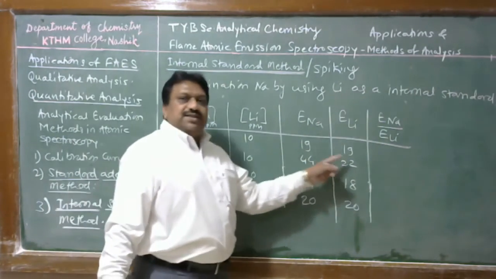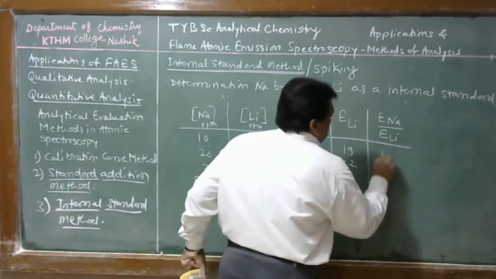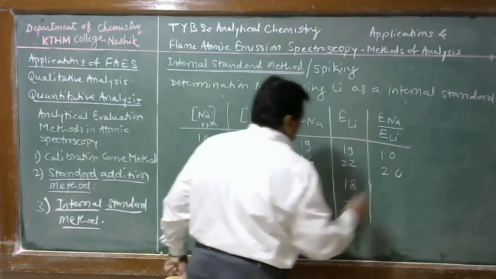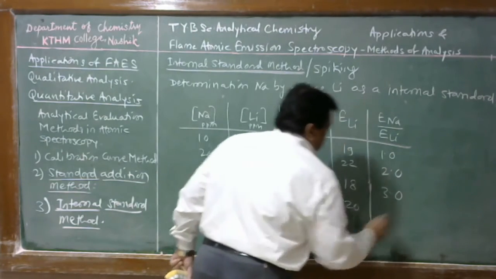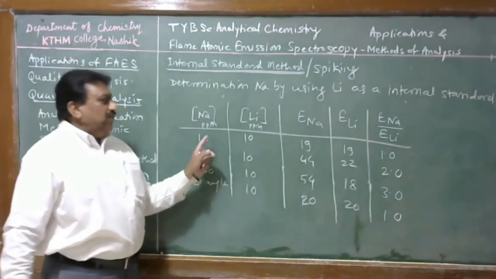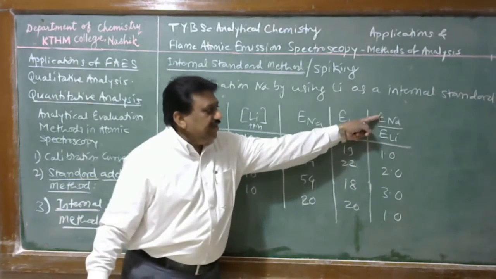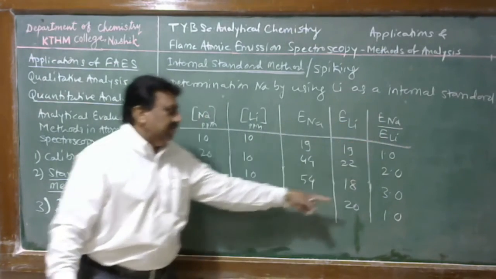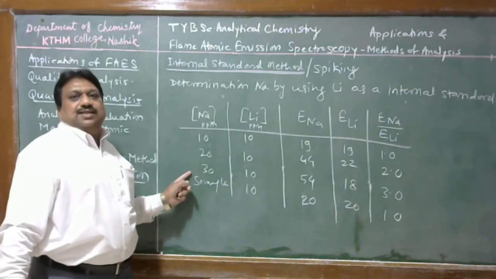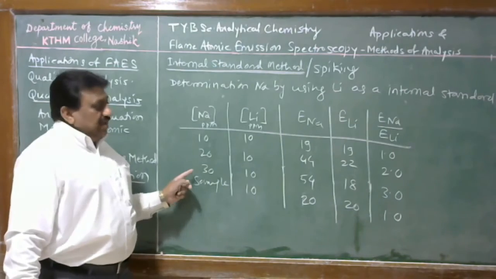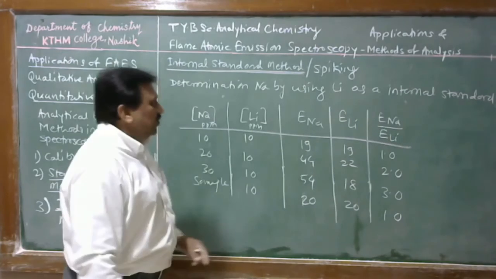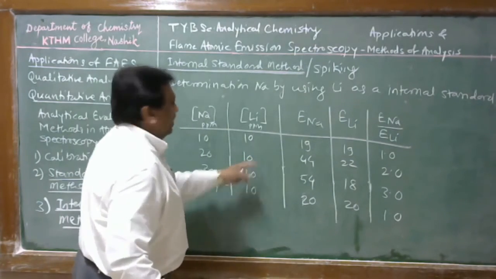But when we use the internal standard method and determine the ratio, here this ratio becomes equal to 1, here 2, here 3, and here again 1. In this case you will find that the ratio of emission reading of sodium to emission reading of lithium is a linear function of the concentration of sodium present in the standard solution. That means we can nullify the effect of aspiration by using this internal standard method.